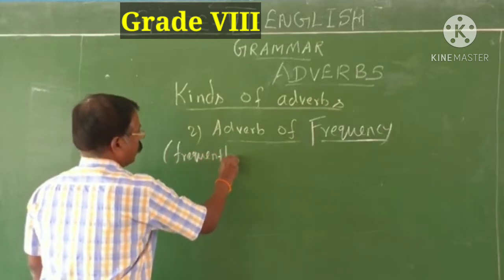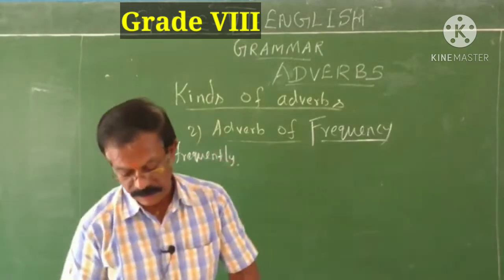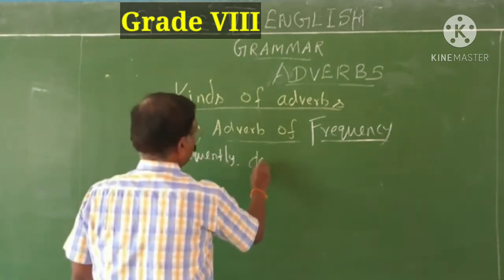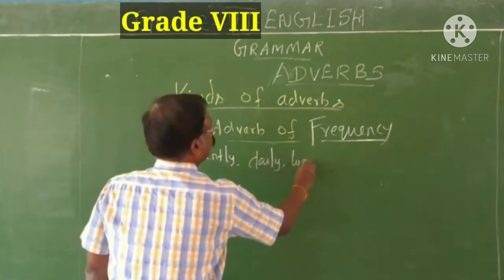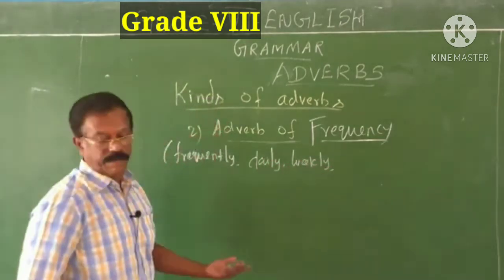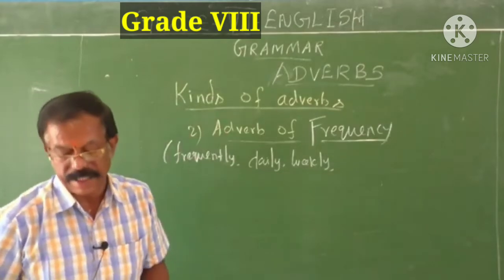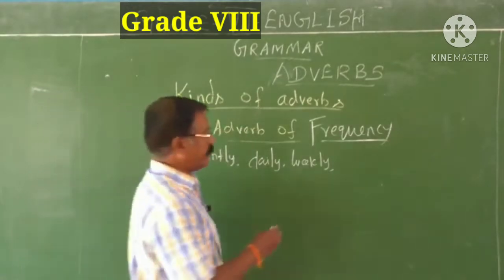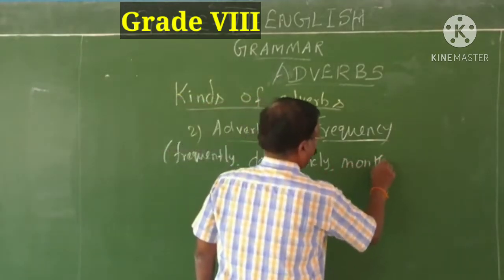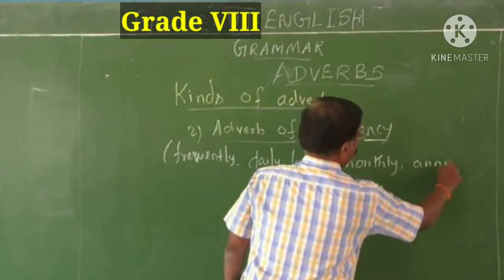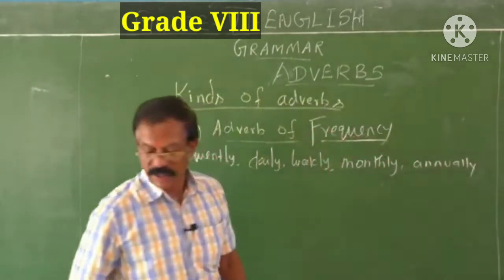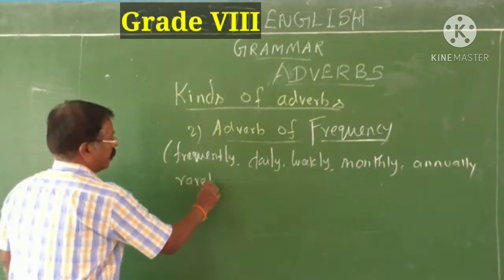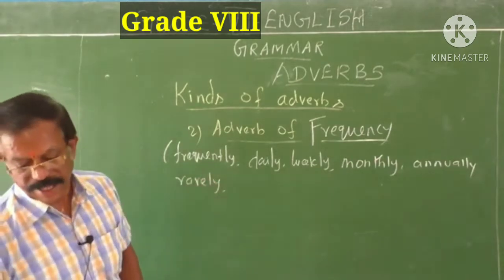Frequently is an adverb of frequency, and then daily, weekly. It's a daily magazine. He reads the newspaper daily. He attends a seminar class weekly, monthly, annually. Rarely, just the opposite of frequently.